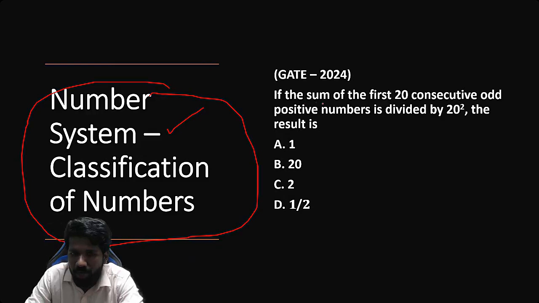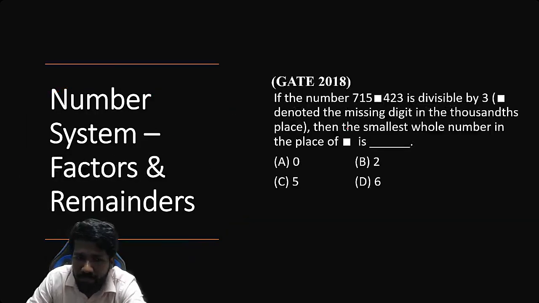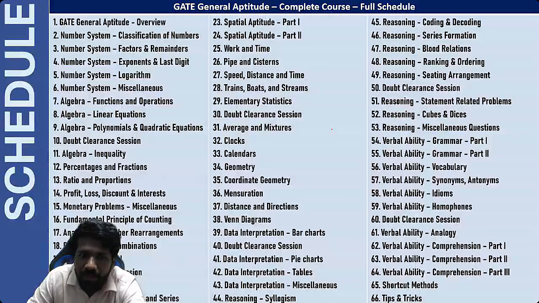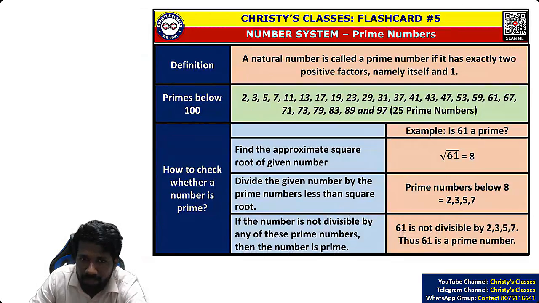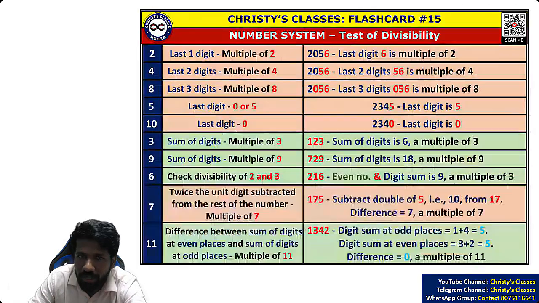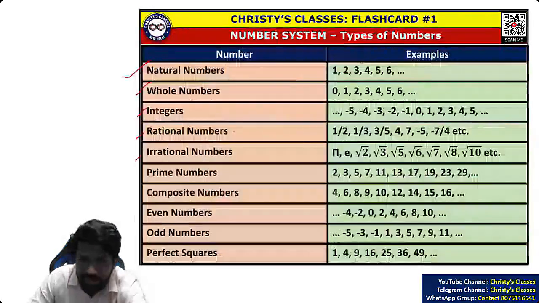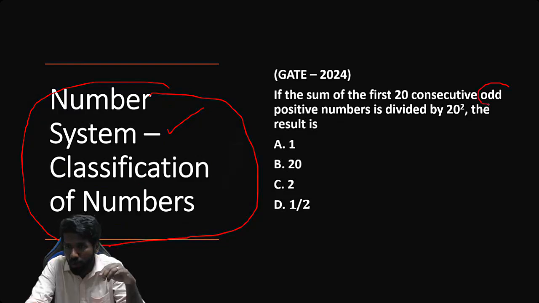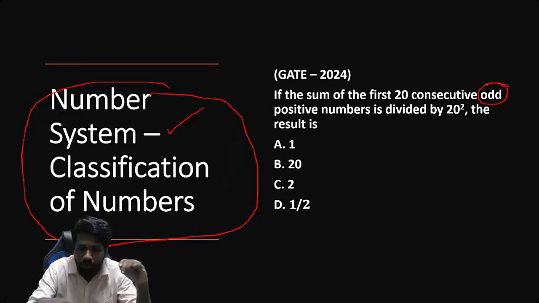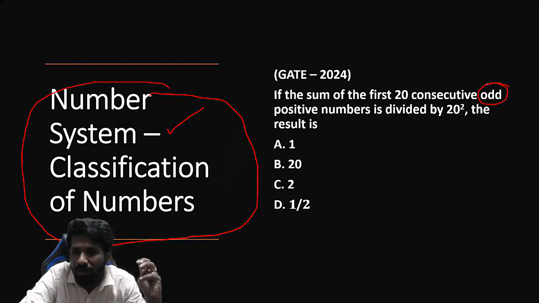The number system classification of numbers means उसमें बहुत सारी चीजें आती हैं. Number system is the biggest unit, like these things. Types of numbers: natural number, whole number, integer, rationals, etc. Prime numbers, कैसे identify करेंगे prime numbers. Smaller prime numbers, you have to learn some prime numbers. Then test of divisibility वाला idea, that is the next chapter. So number system itself, classification of numbers, different types of numbers, questions can be asked. For example, यहाँ पे odd number की property पूछी है. वहाँ पे you should know the basic formulas of odd numbers, even numbers.